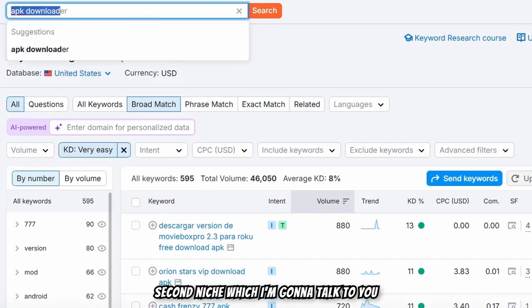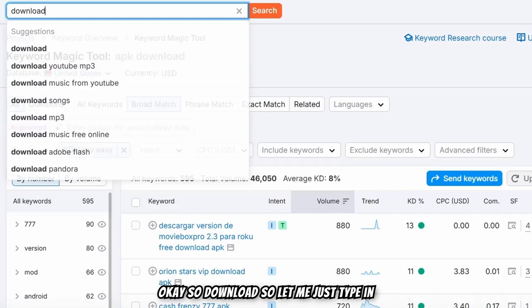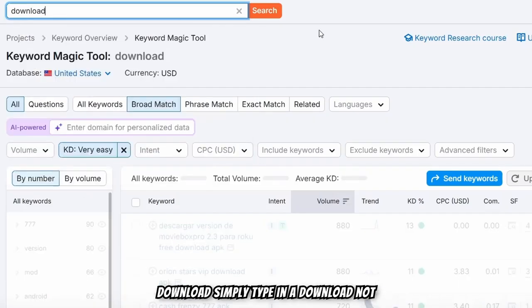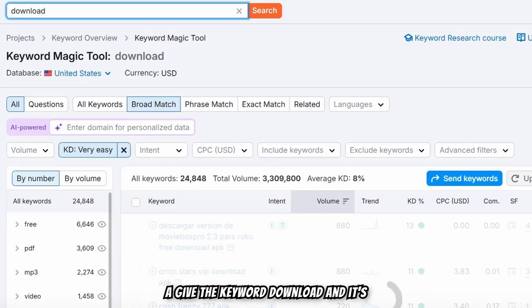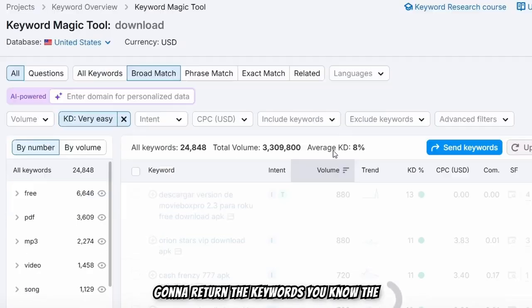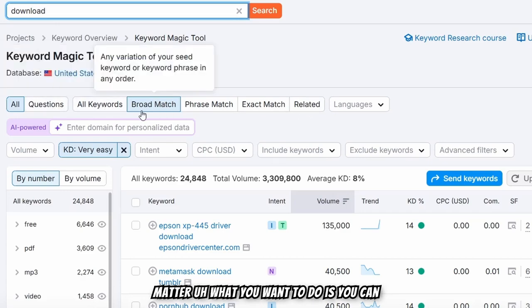Now the second niche I'm going to talk about is downloaders. Let me type in download. Simply type in download, not APK or anything else. You just type in the keyword download, and it's going to return the suffix and prefix keywords, because we have selected broad match. You can also go with all keywords, but it doesn't matter.